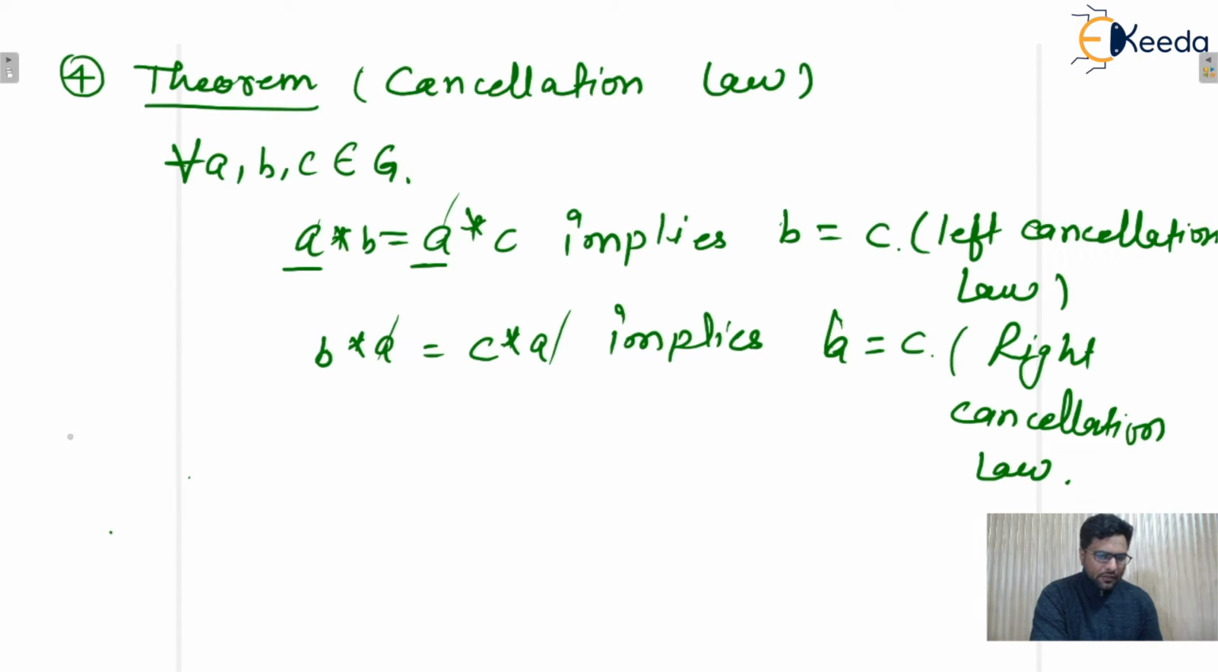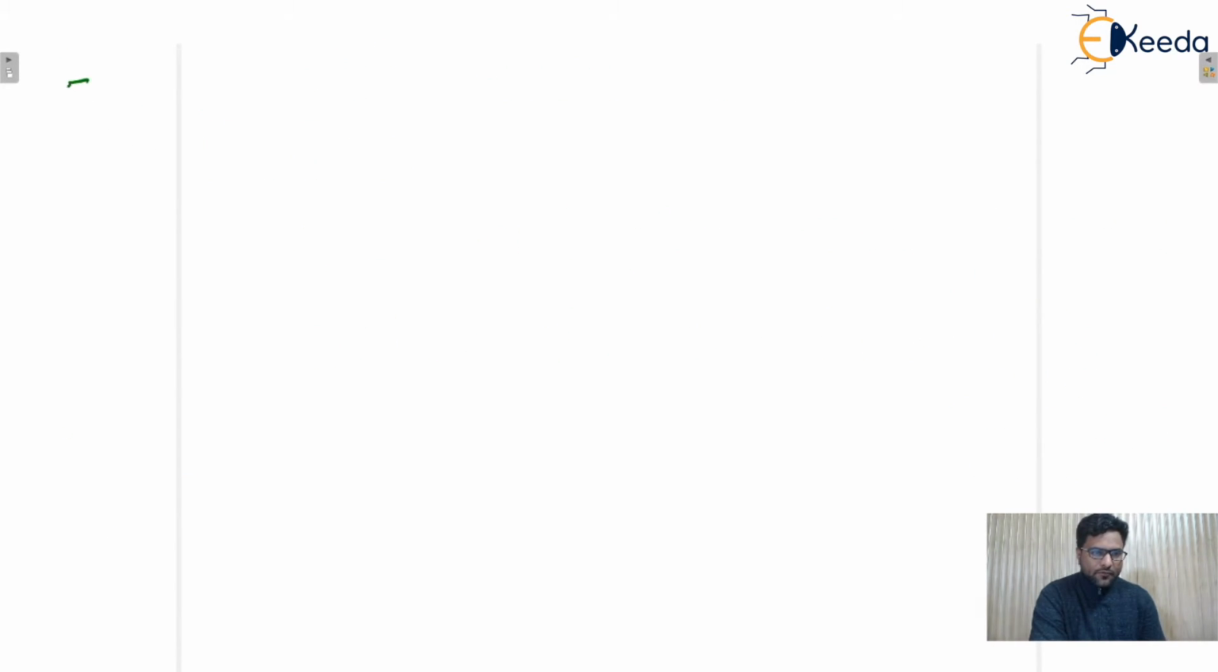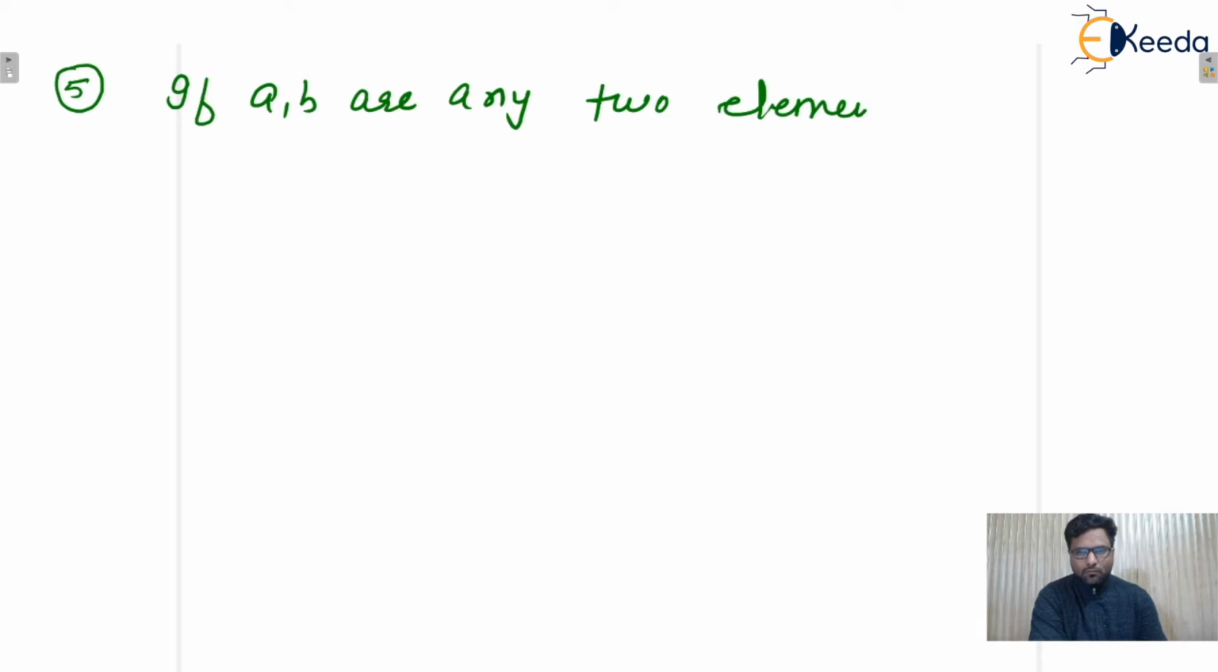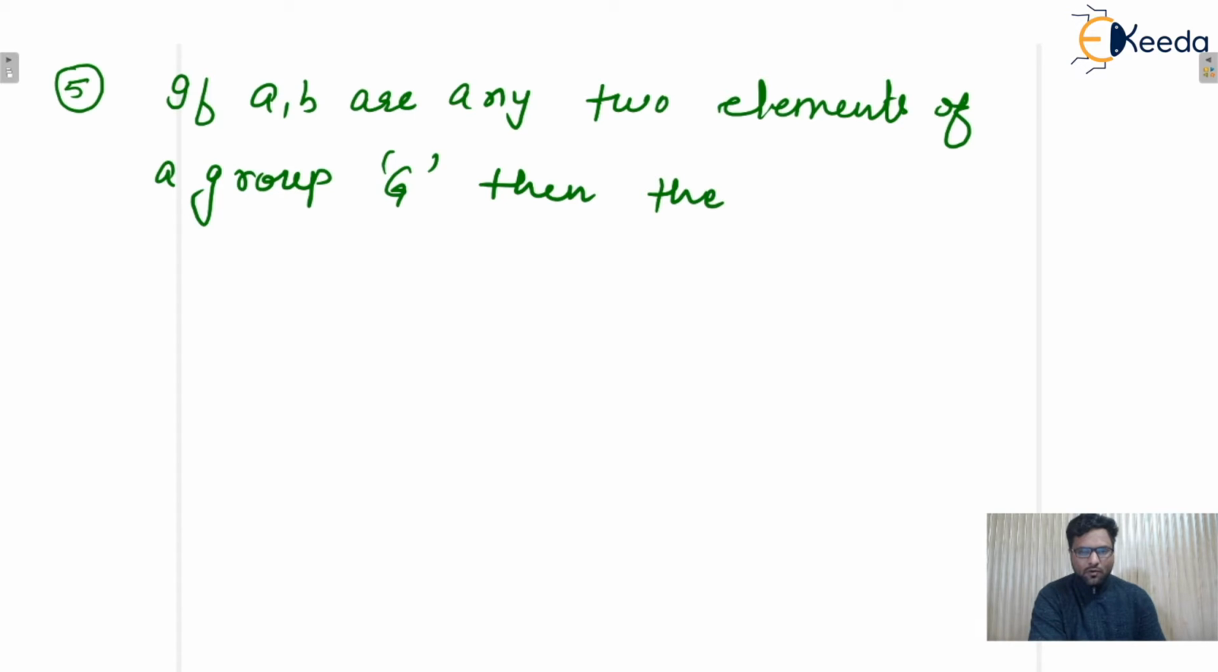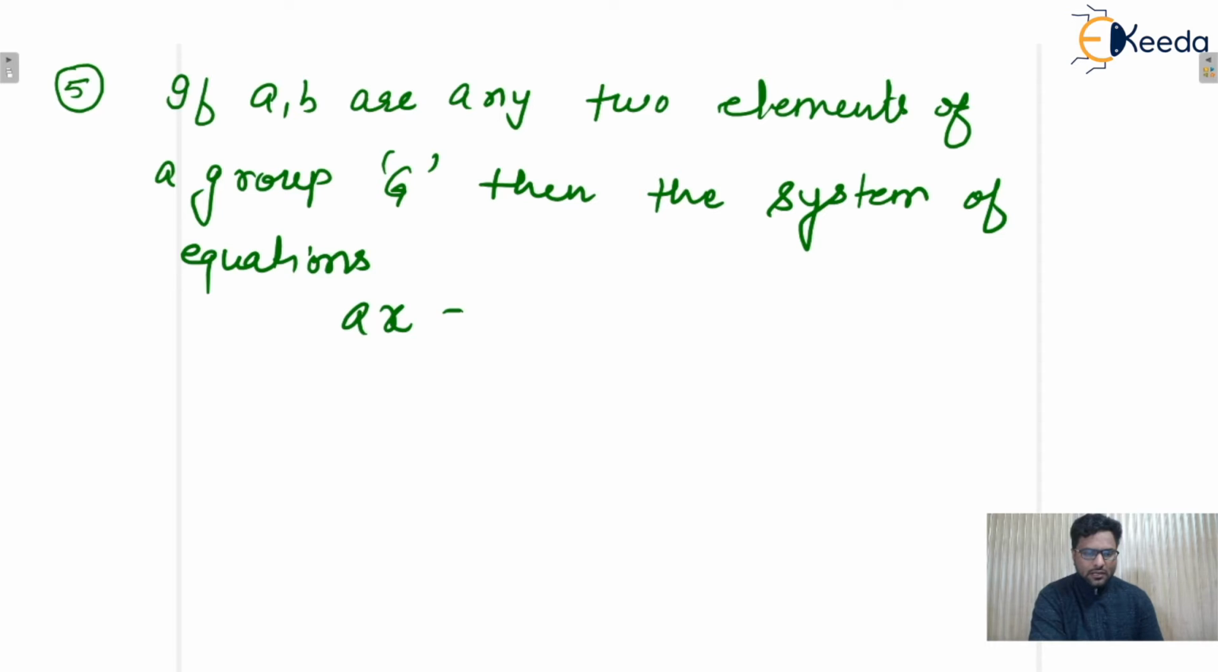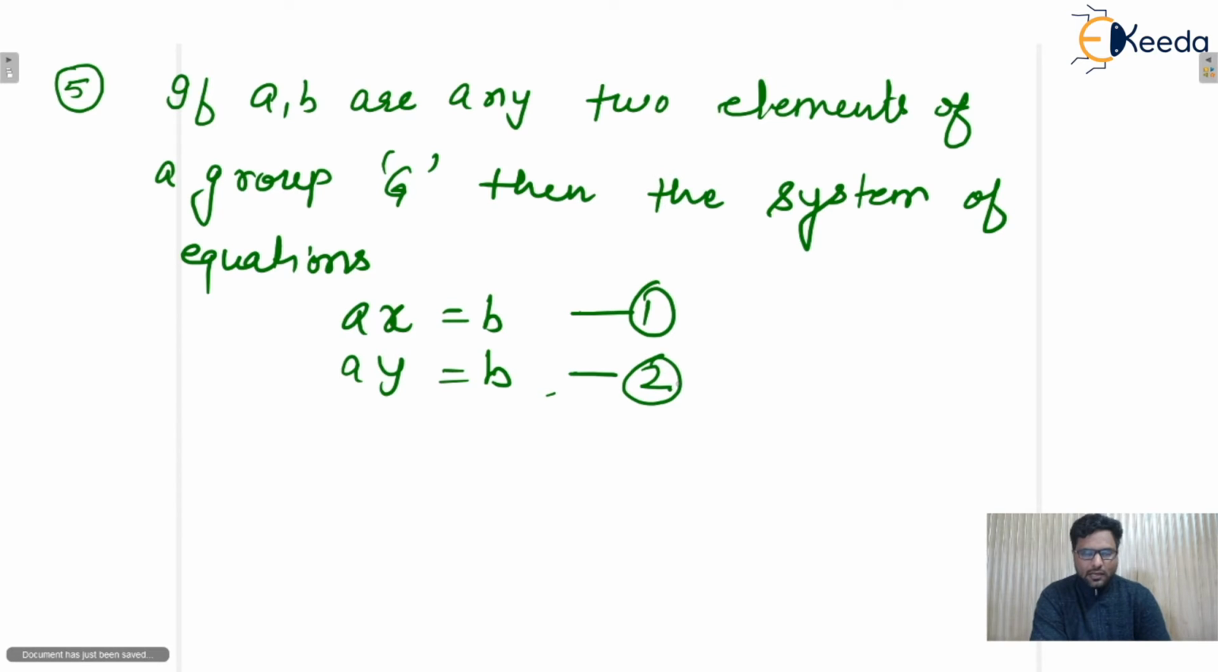Next, the fifth property we can write down. If A, B are any two elements of a group, let's say G, then the system of equations given to you, Ax equals B and Ay equals B. Let's say this is equation 1, this is equation 2.